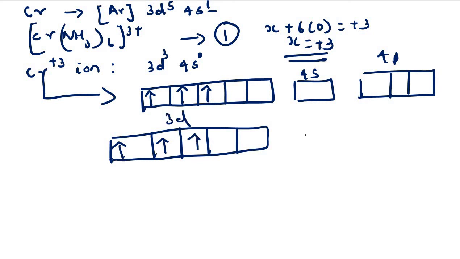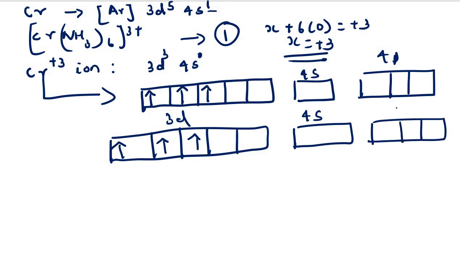This one is for the 3d orbitals. We have 4s and we have 4p orbitals. How many NH3 are there? 6 NH3 are there. So each one will be providing a pair of electrons. So we will have 1, 2, 3, 4, 5 and 6.